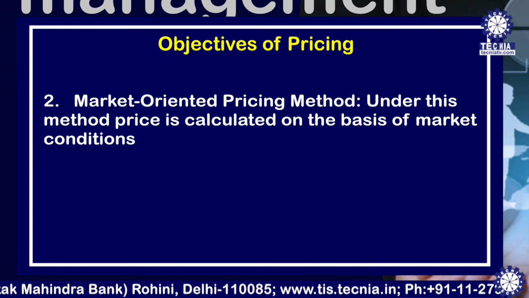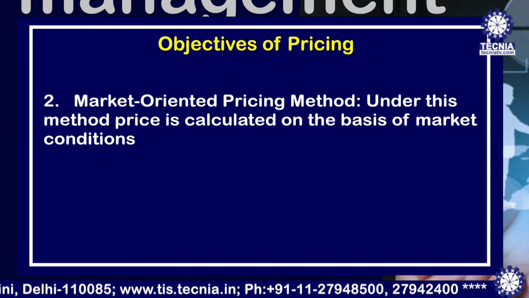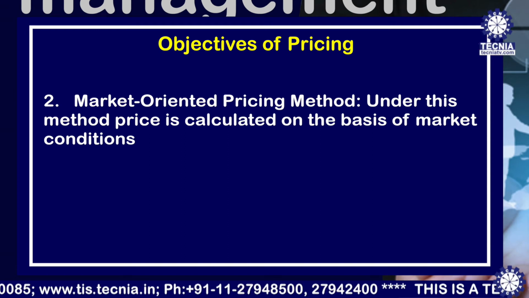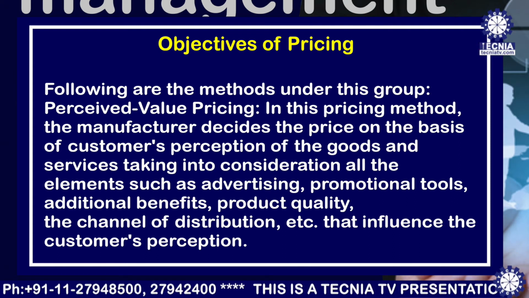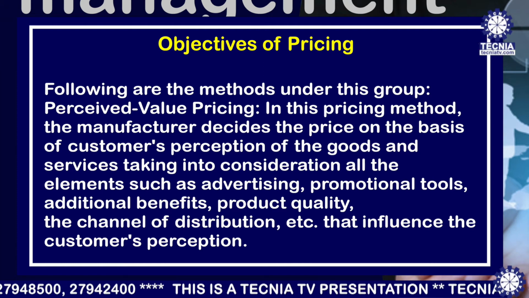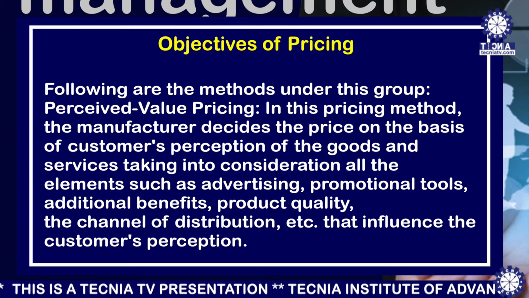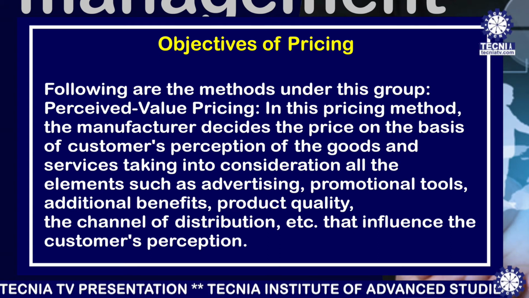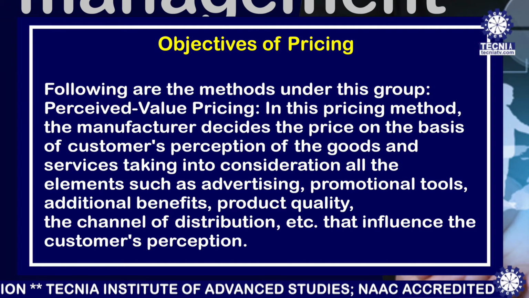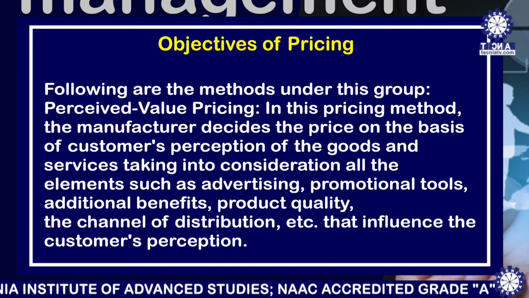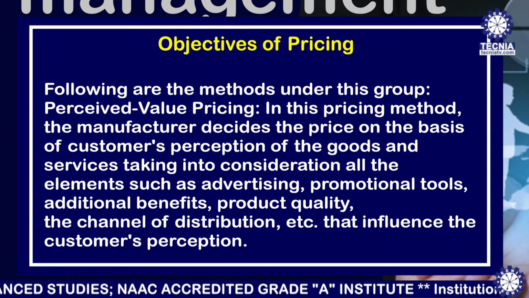Now, the second method of pricing is market-oriented pricing. Under this method, price is calculated on the basis of market conditions. Following are the methods under this group: Number 1, perceived value pricing. In this pricing method, the manufacturer decides the price on the basis of consumers' perception of the goods and services, taking into consideration all the elements such as advertising, promotional tools, additional benefits, product qualities, the channel of distribution, etc. that influence the customer's preferences.